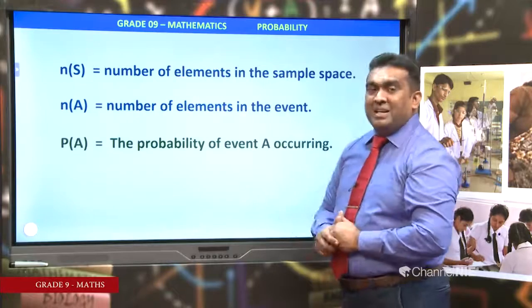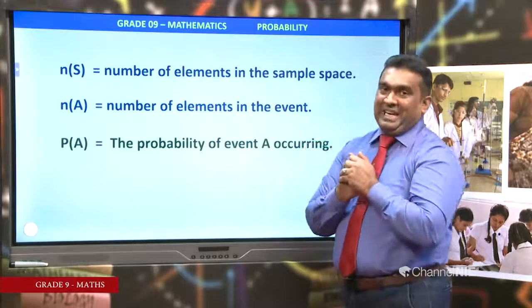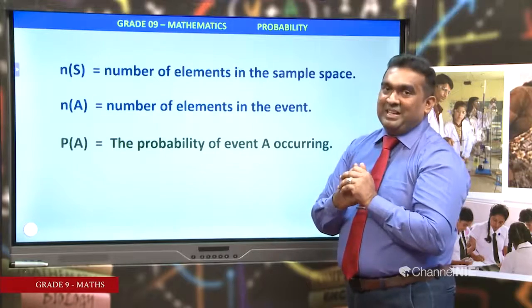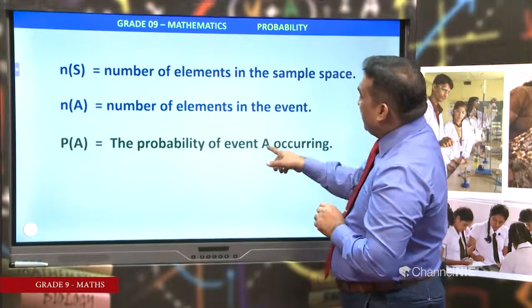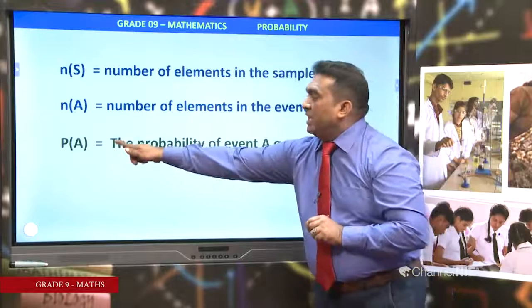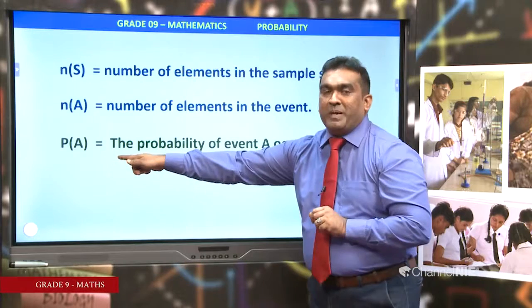P(A complement) probability of complement A, probability of event A. You can change the event according to the experiment.